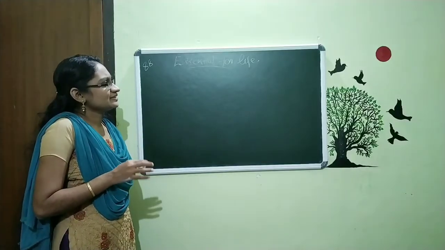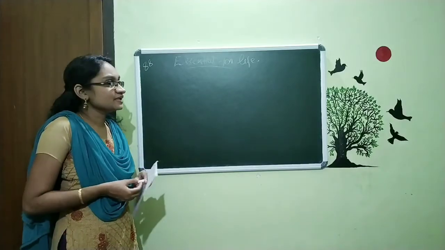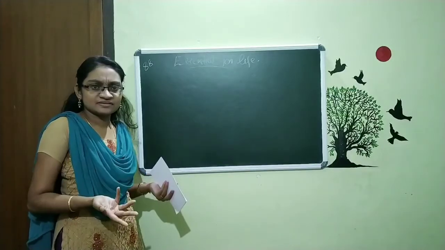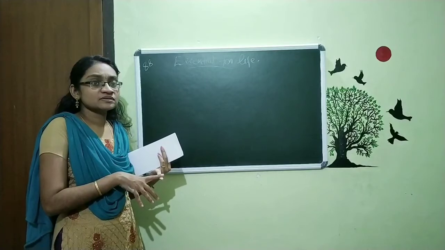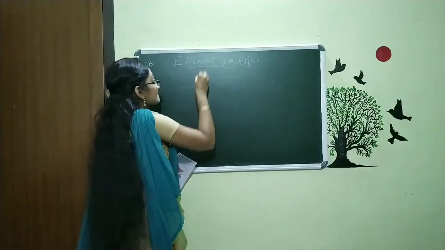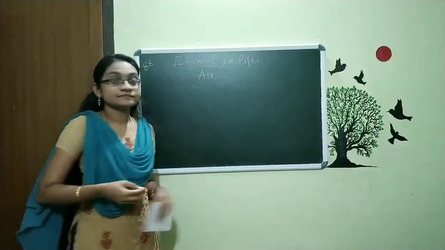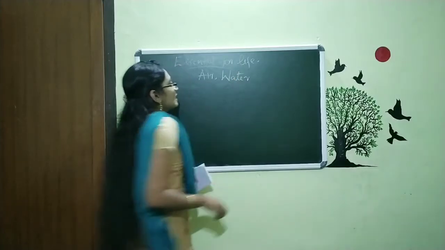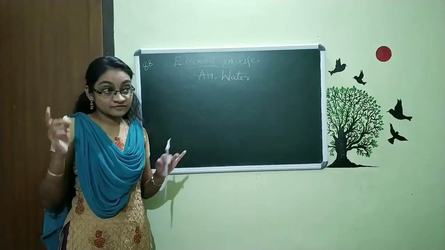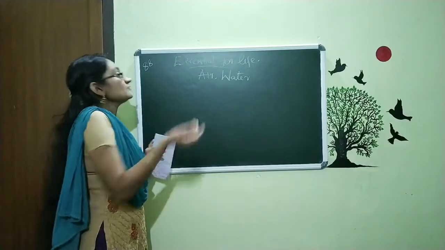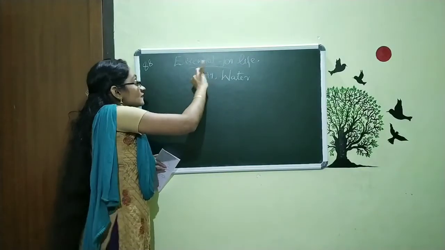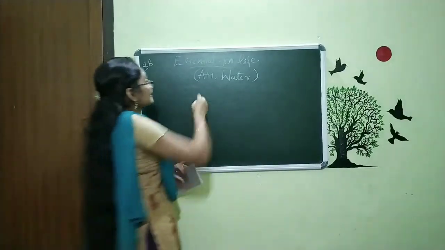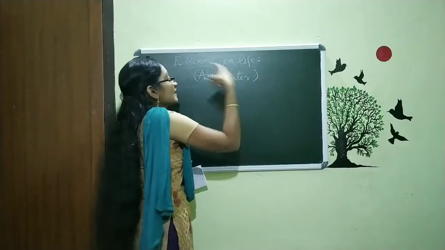What is the essential thing in our life? That means if it's not there, life is not possible. In such a case, what are the things? One we can say is air. Then water. And also the next one is food, that we already studied in the old chapter. So within this chapter, Essentials of Life, we are discussing air and water.